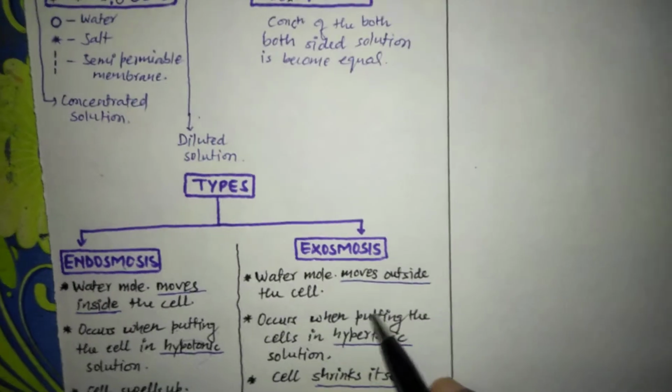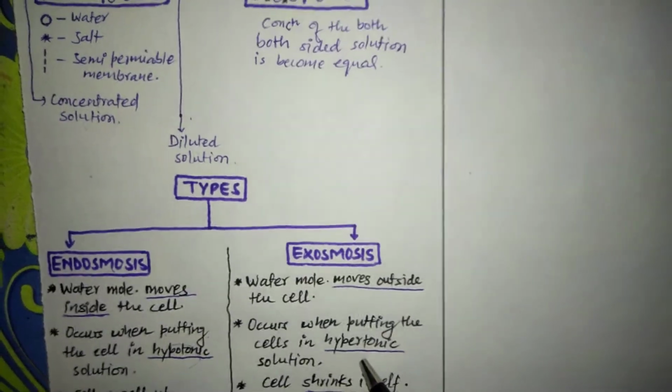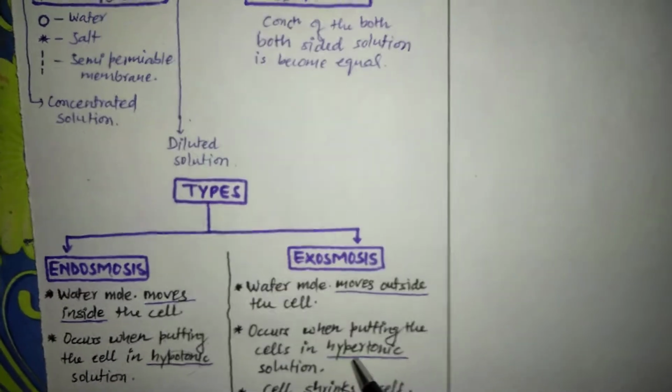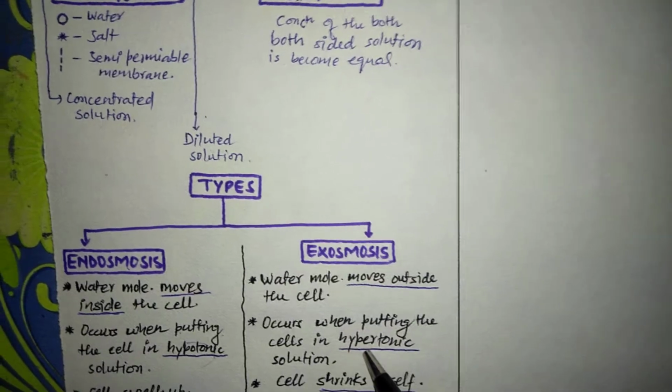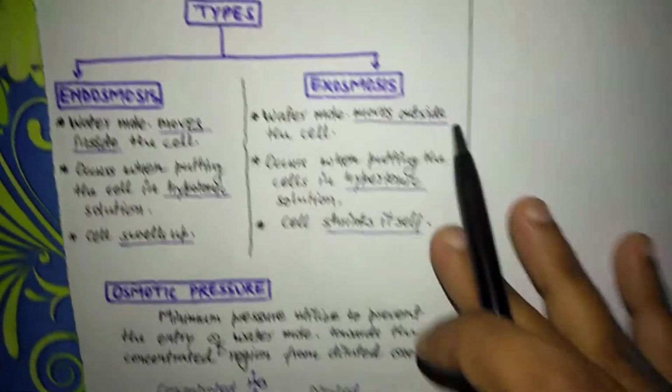And what is the meaning of a hypertonic solution? A hypertonic solution means the concentration of the solution is greater than the concentration of the cell sap or cytoplasm present in the single cells. So this is about the hypertonic solution.